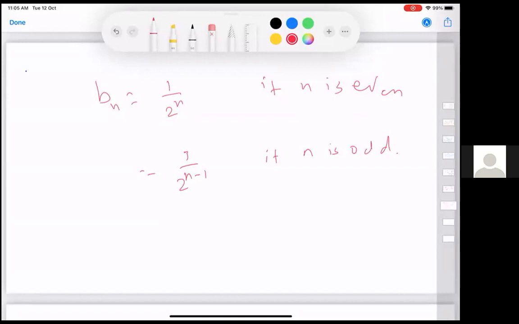Okay. Now what do you think is going to happen with an plus 1 by an? The limit will not exist. Because alternate, you can check that here bn plus 1 by bn is either 1 or 1/4. And it will not converge, but this series is convergent. You can yourself see that this series is convergent. Sir, if n is odd, bn is equal to 1 by 2 to the power n minus 1, right? Yeah.